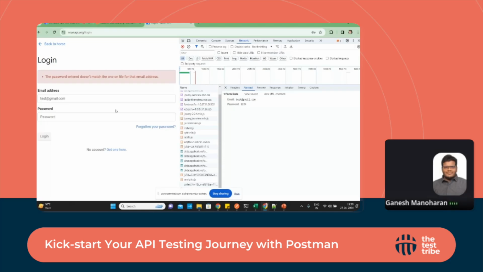Using this, we can create testing parallelly. Development will start parallelly, so we can start our testing early. So that's how it is happening nowadays.